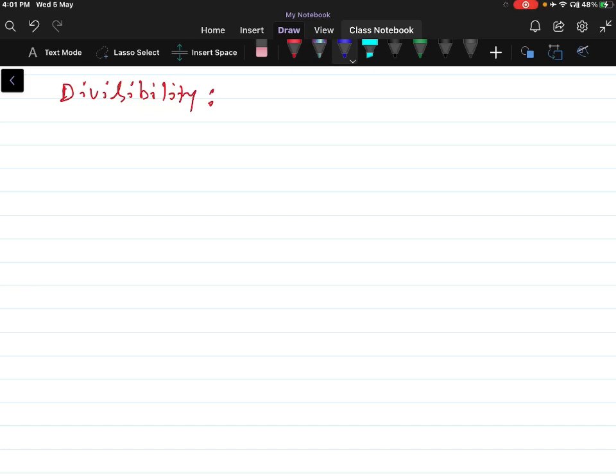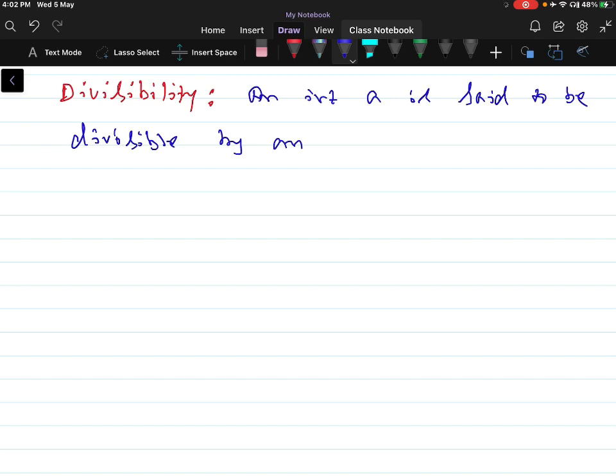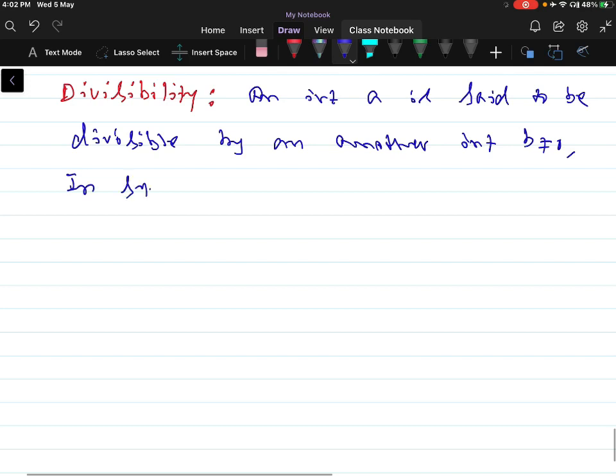We'll move to the definition of divisibility. An integer a is said to be divisible by another integer b, where b is not equal to 0. In symbols, b divides a.